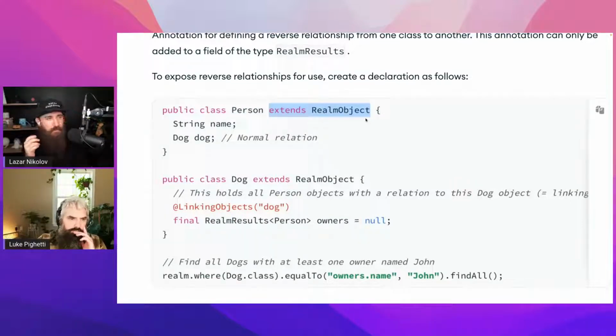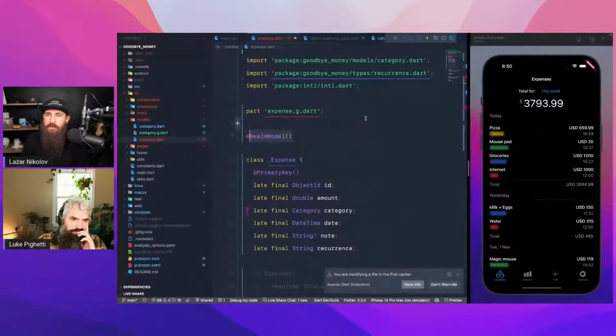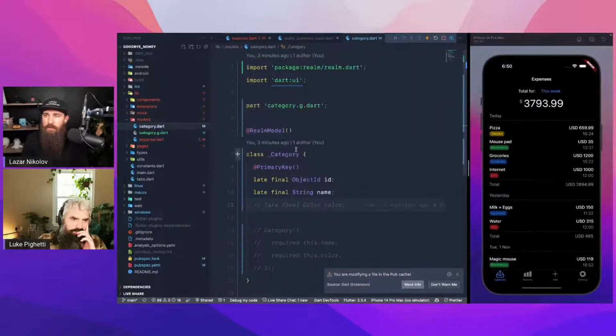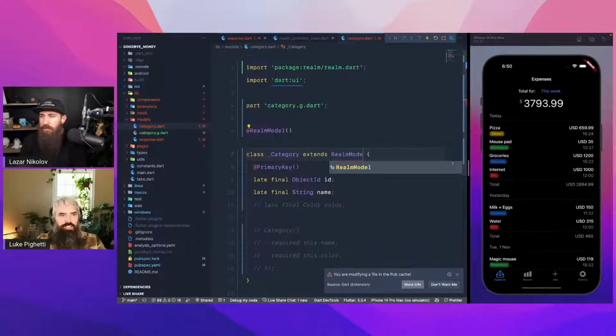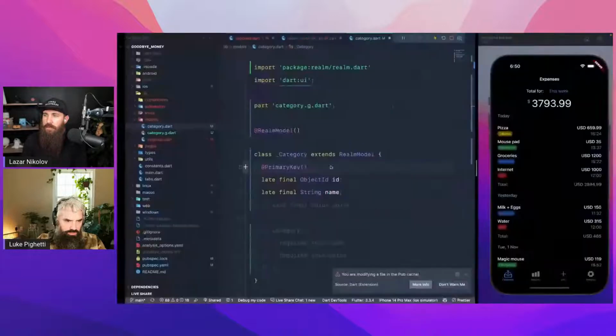Oh, interesting. If we remove the annotation, the at realm object, then code generation won't work probably. Because it might be. Let's see. Realm model. I'm gonna check to see if they have an example.